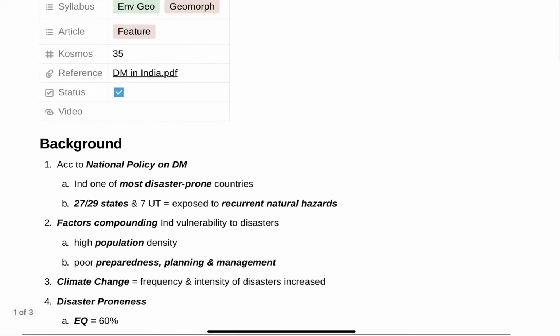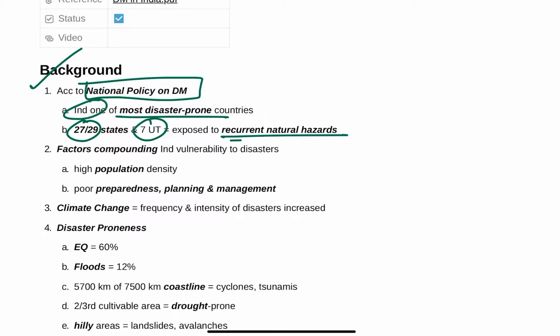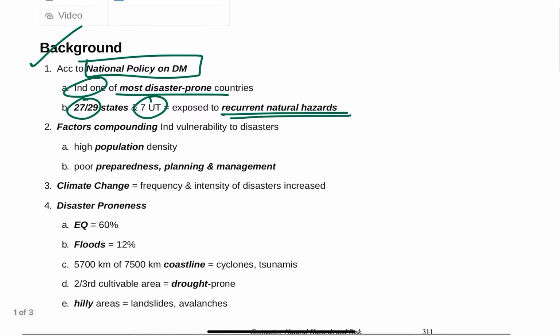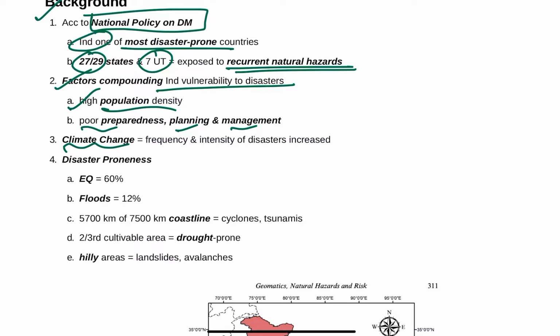Disaster risk management in India. First, let's see the background. According to the National Policy on Disaster Management, India is one of the most disaster-prone countries. 27 out of 29 states and 7 union territories have recurrent exposure to natural hazards, and factors compounding India's vulnerability to disasters are high population density, poor preparedness, planning, and management. On top of this, due to climate change, the frequency and intensity of disasters has increased.